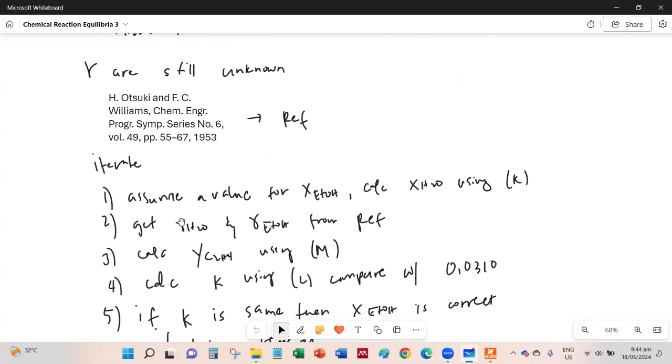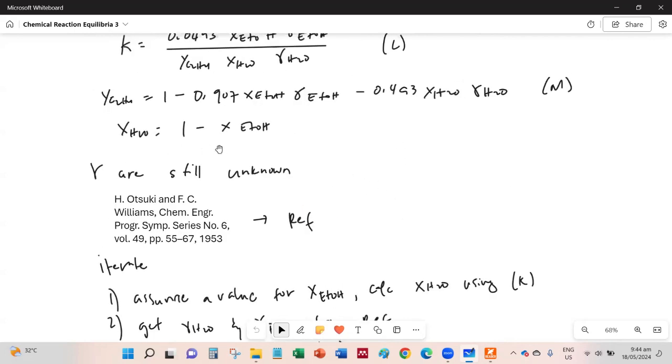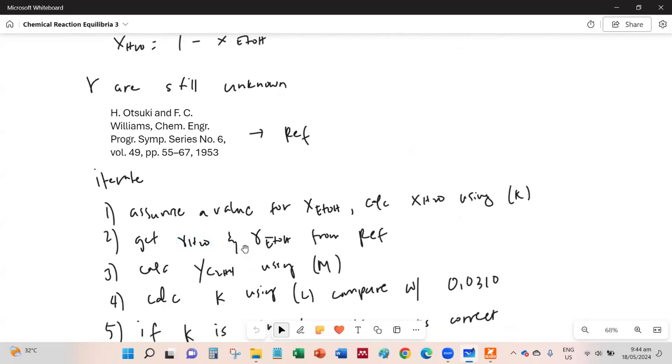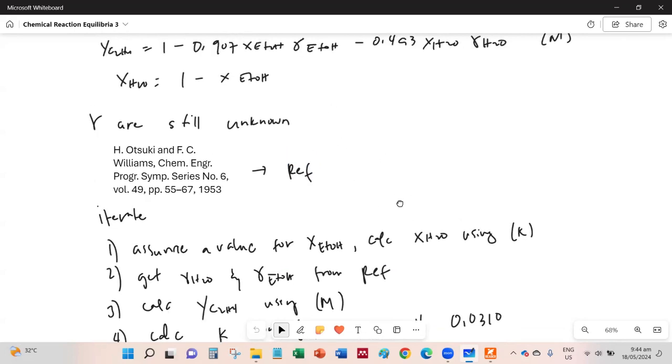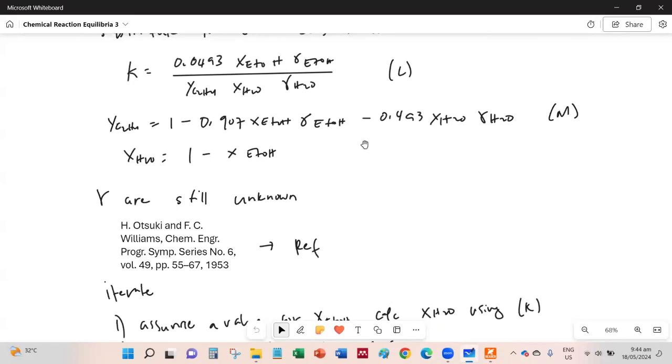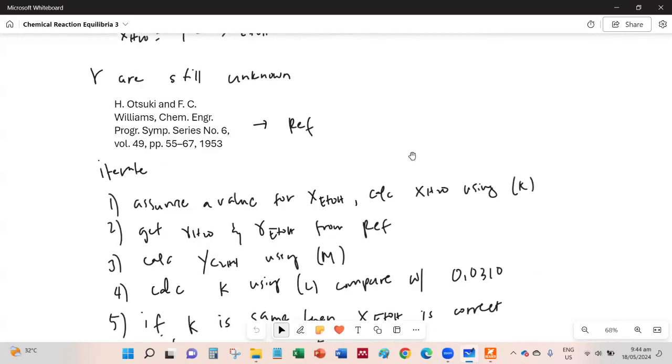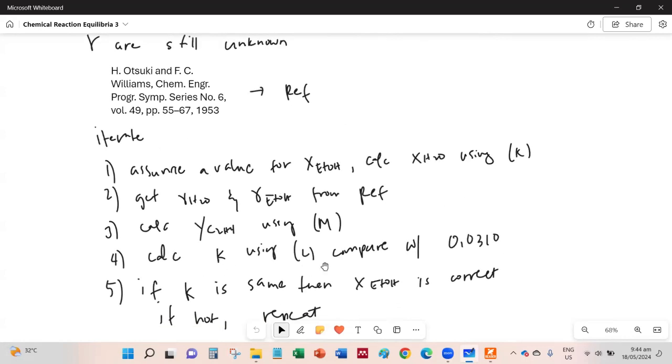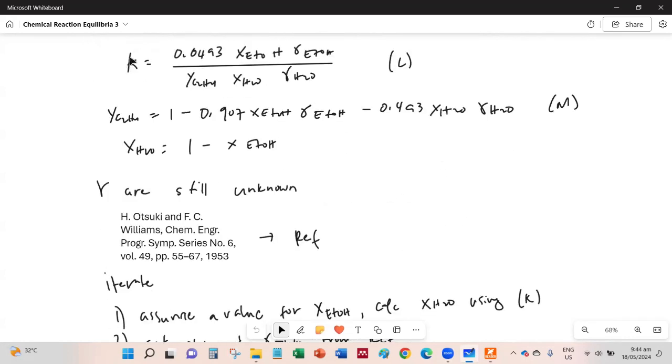Next is we get the activity coefficients using the reference. So remember, we need the X values, ethanol and water, to solve for the activity coefficients, and we can use the reference. And next is we calculate the mole fraction of ethylene, using equation M. And then we calculate K. We calculate the equilibrium constant using this one.